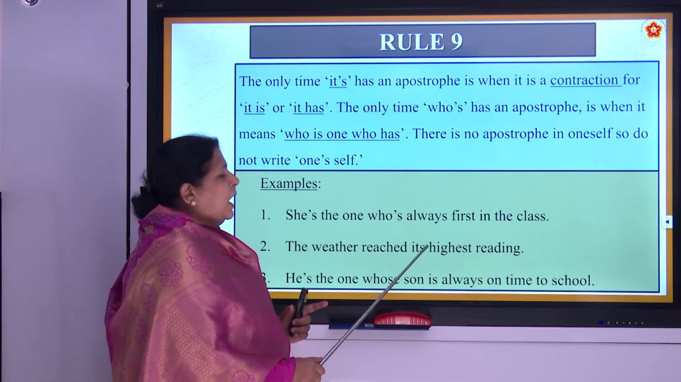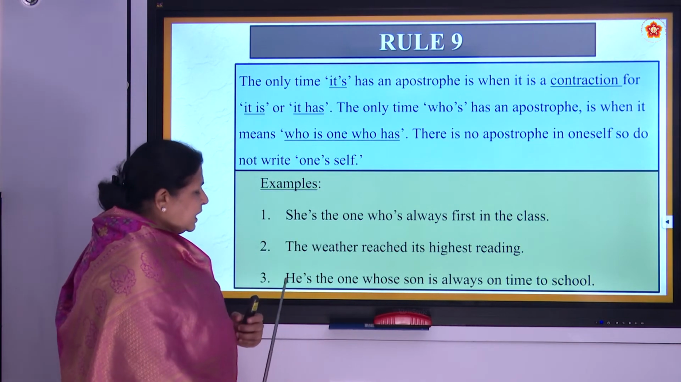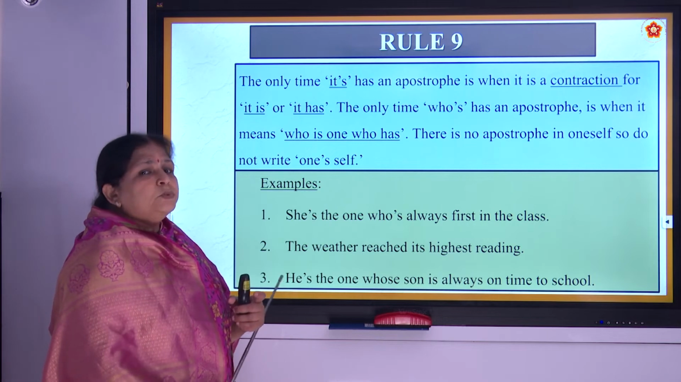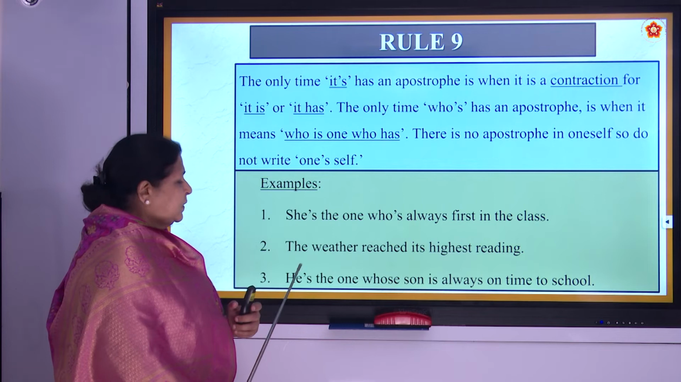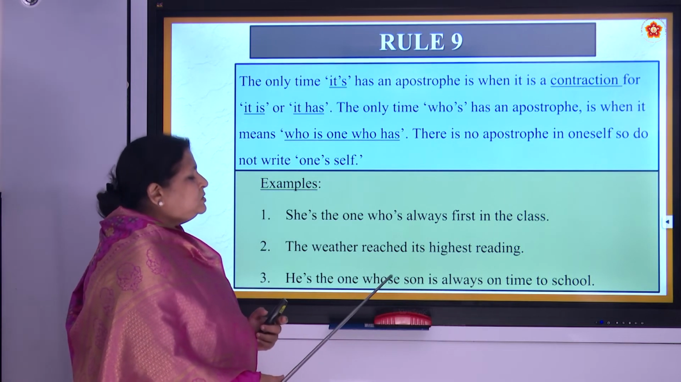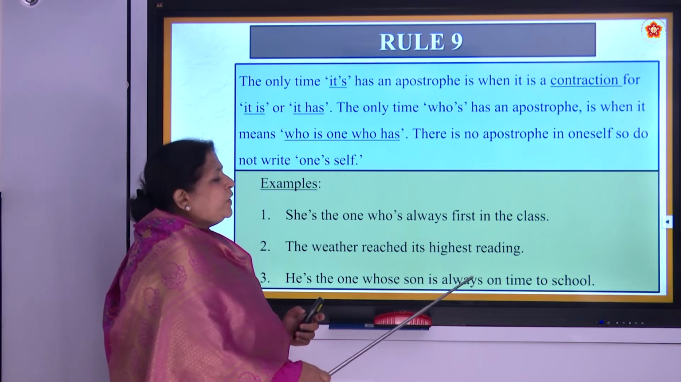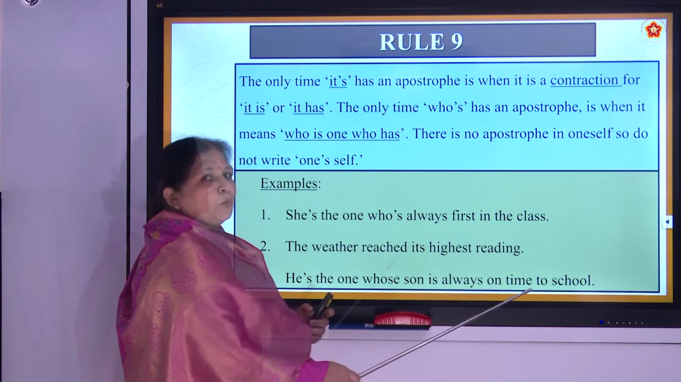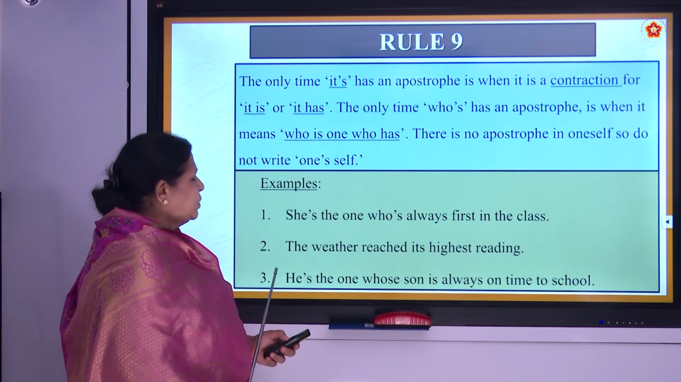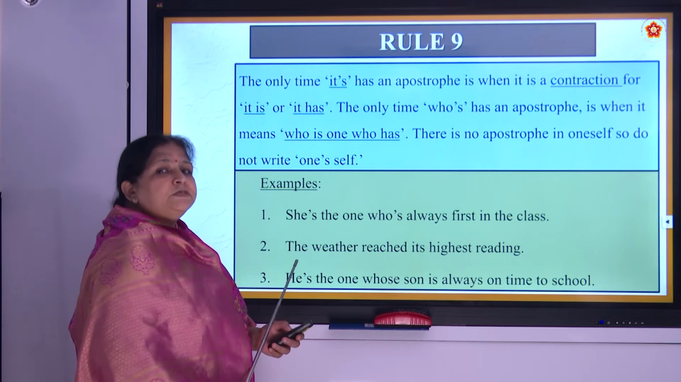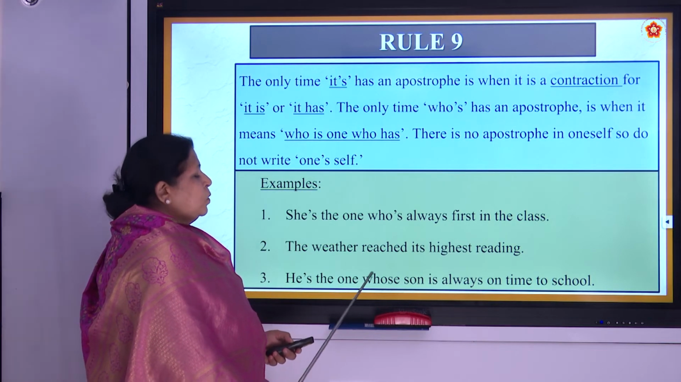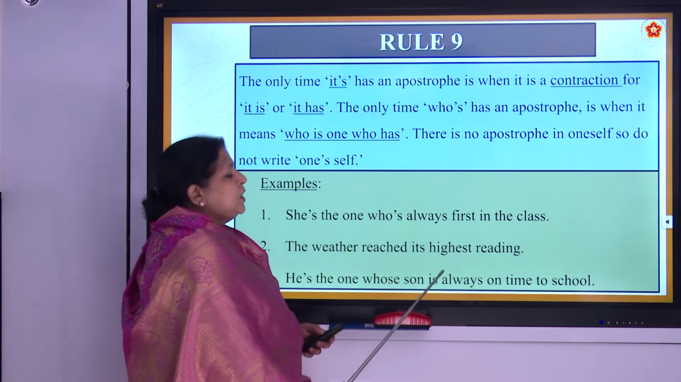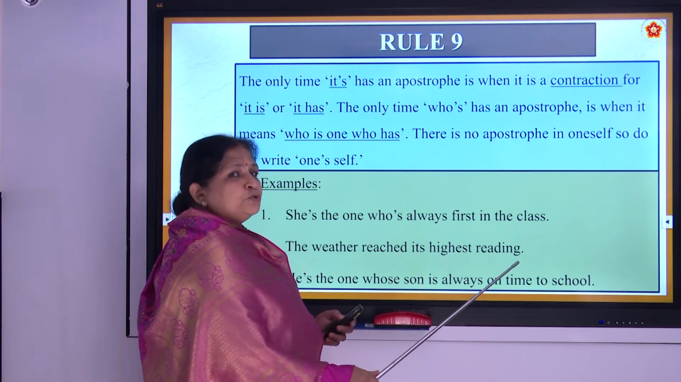Highest reading. He is. Instead of saying he is, we say he's, he apostrophe s. The one whose son is always on time to school. So, hope you have understood. He's, instead of saying he is. The one whose son is always on time to school.